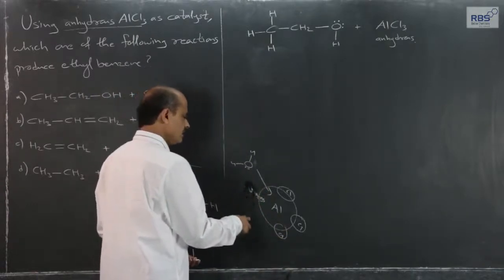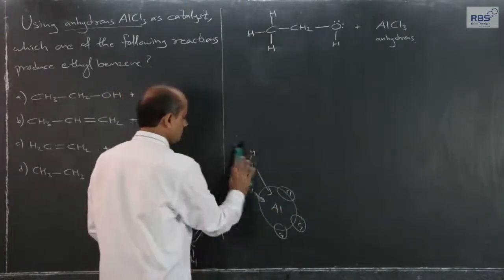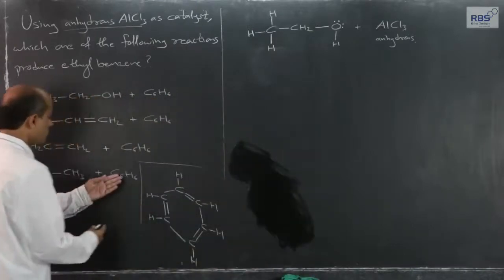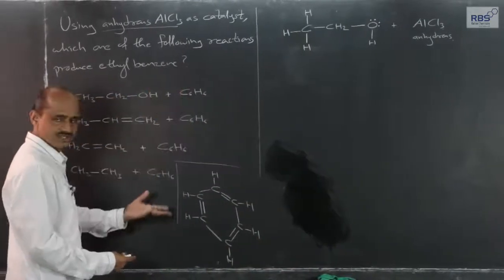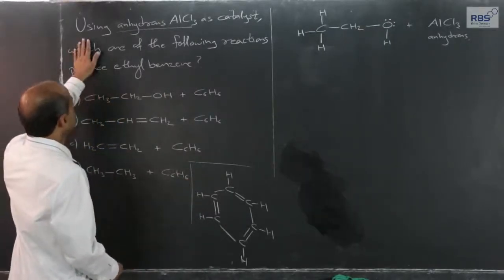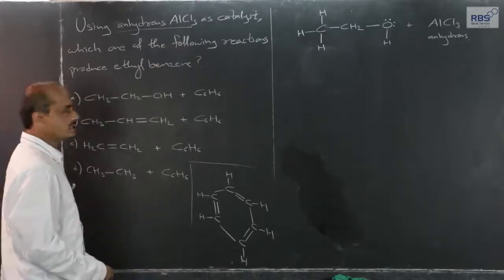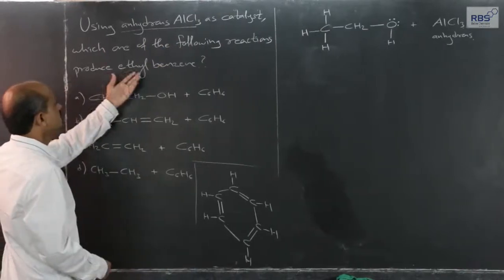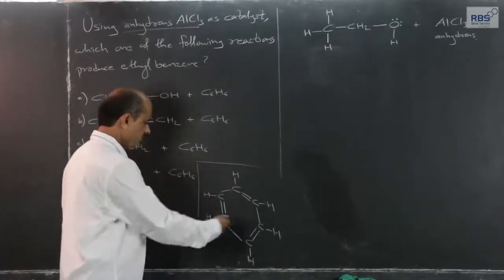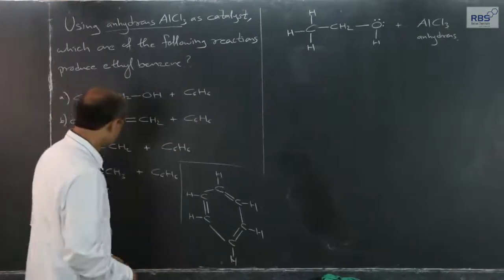Now, hence further I will write AlCl3 in short. And benzene, the structure, we should be knowing this, although here it is written C6H6, it's okay. We know this, it's very easy. Now, using anhydrous AlCl3 as a catalyst, which one of the following reactions produces ethyl benzene? Ethyl benzene means one of the hydrogen atoms gets replaced by an ethyl group.